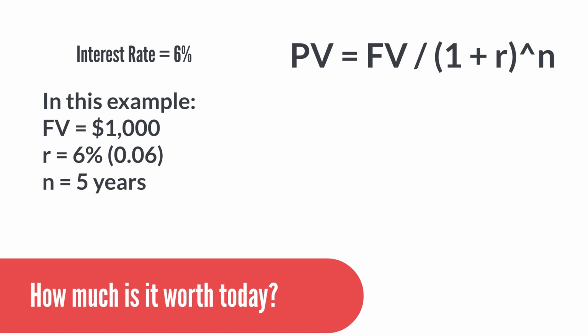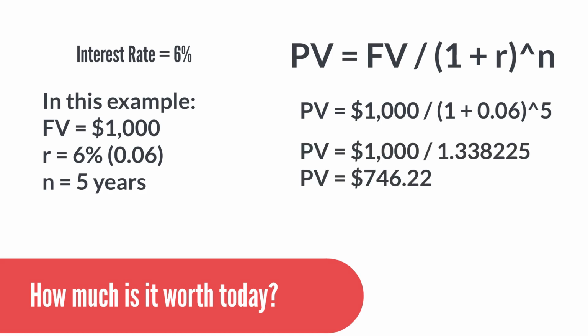Plugging in the values in the formula, we get present value equals 1000 divided by 1 plus 0.06 to the power of 5, which gives us the present value of $746.22. Therefore, the present value of receiving $1,000 5 years from now with the discount rate of 6% is approximately $746.22. This means that if you had $746.22 today and invested at a 6% interest rate, it would accumulate to $1,000 after 5 years.